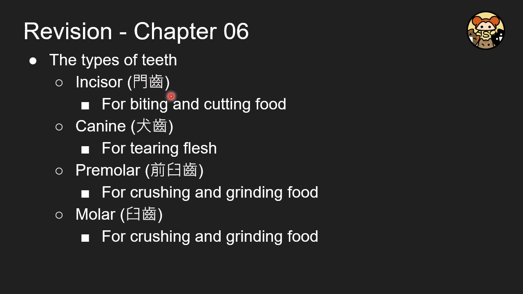In the mouth, there are four types of teeth: incisor, canine, premolar, and molar. Each of them has its own specific function. Incisors are for biting and cutting food. Canines are for tearing. Premolars and molars are for crushing and grinding. These terms are essential for your exam, so remember how to spell them when you are taking your exam.